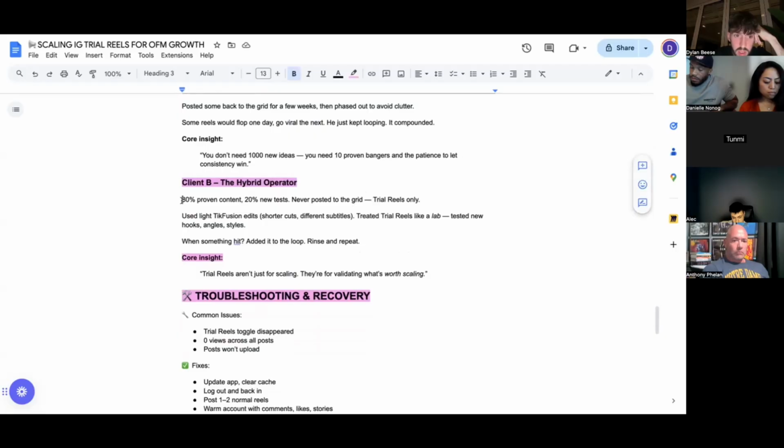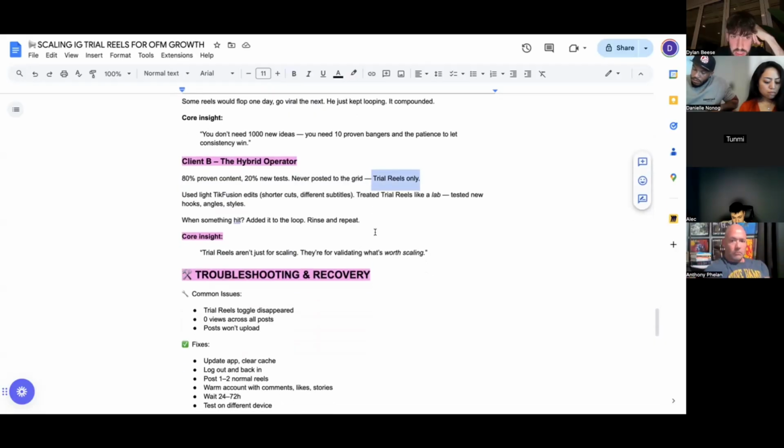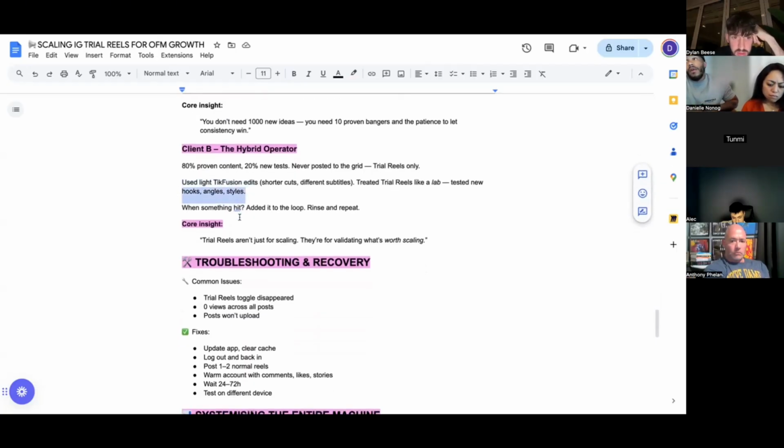Now, client B, 80% proven content, 20% new tests. So again, these are never posted to the grid. This is specifically trial reel strategy only. So use light Tick Fusion edits, for example, shorter cuts, different subtitles, etc. Treated trial reels like a lab. So tested new hooks, angles, styles, and when something hit, added it to the loop and just rinsed and repeated it.